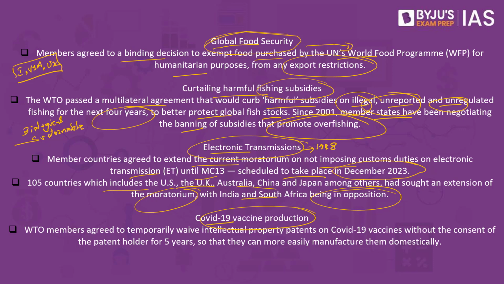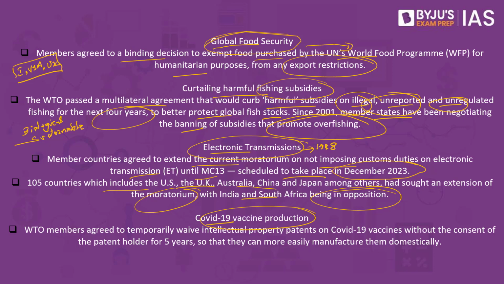So developing countries like India said that since these are moved from one country to another on a digital platform, we want to impose custom duties, we want to raise money, but the developed countries did not allow it. Why did they go ahead with such a moratorium? That is because as of now, we are towards the end of the COVID-19 issues. Multiple people have been hit by this pandemic. So let's not discuss it for now, and let's take it forward in 2023, is what the developed countries said with respect to electronic transmission.